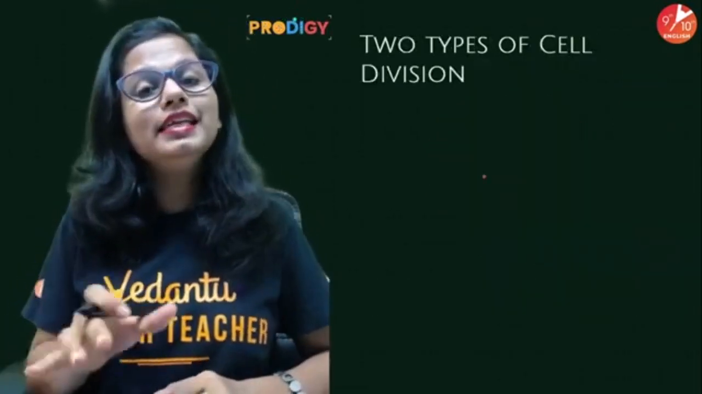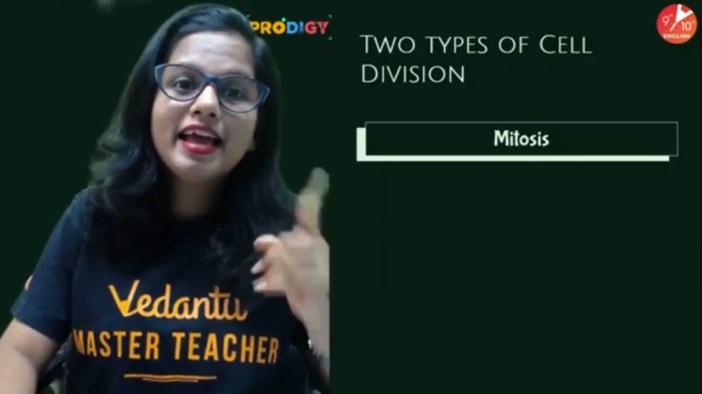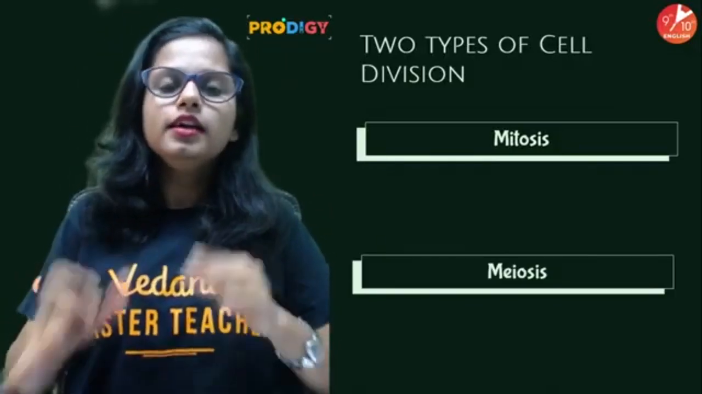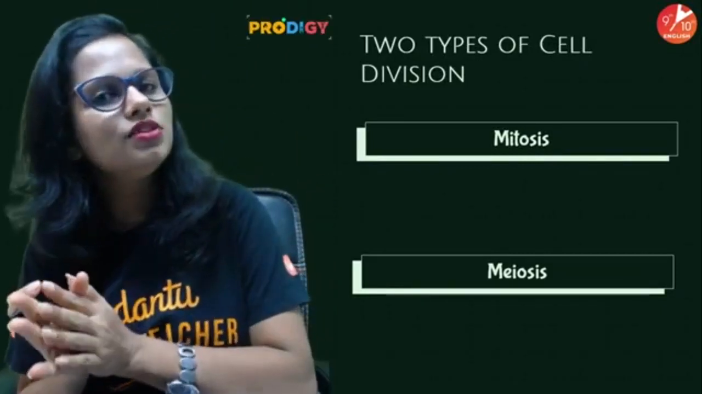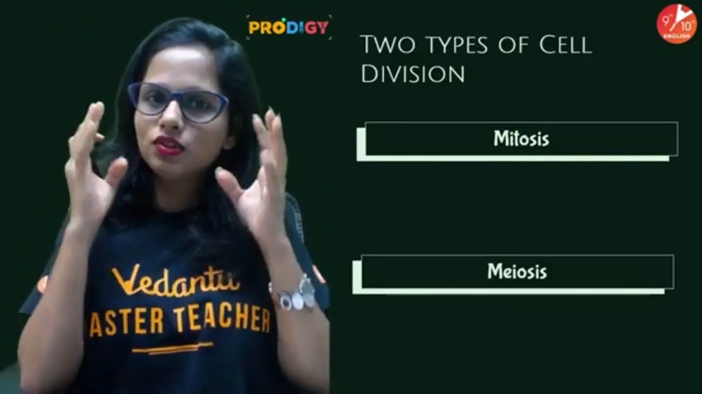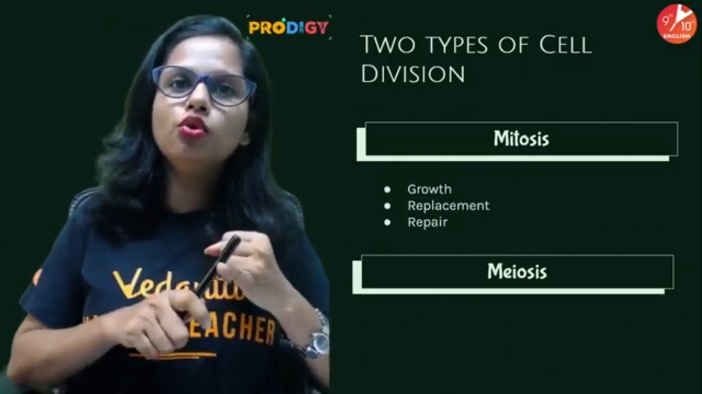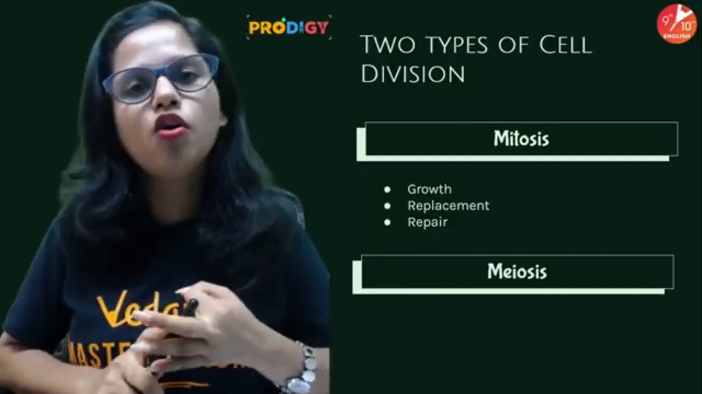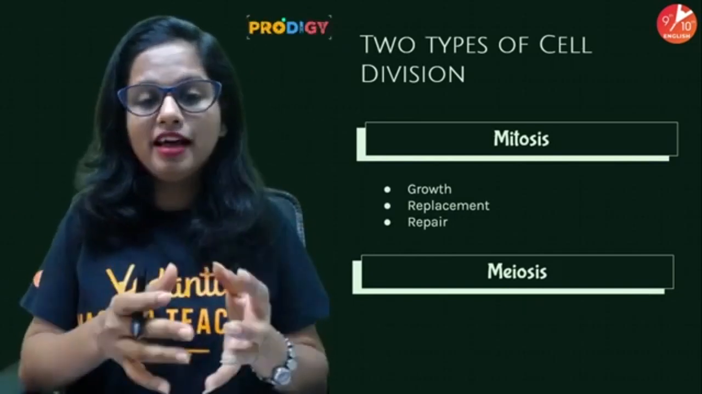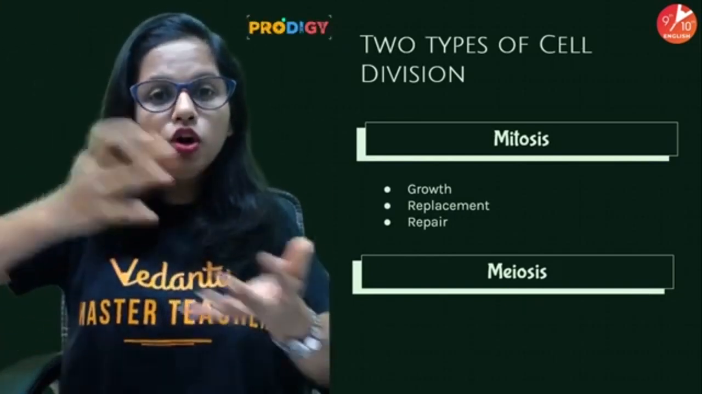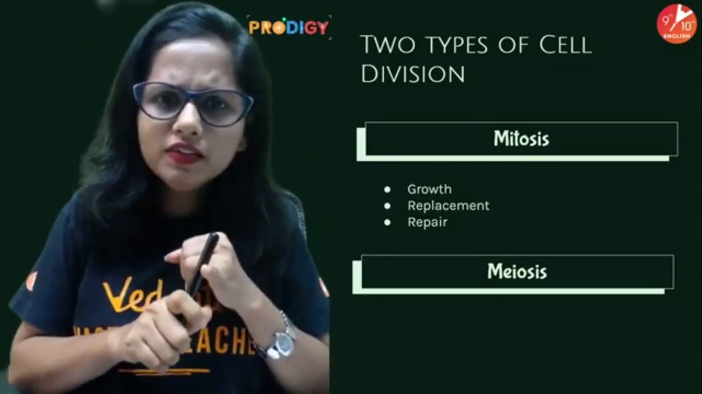Now cell division is of 2 types. How many types? 2 types: mitosis and meiosis. Mitosis serves a different purpose, meiosis serves a different purpose. So let's discuss the significance of each one of them. Mitosis helps in growth, replacement and repair work of our body. As discussed in the previous session, every individual that is born, whether it's plants or animals, we all are going to grow and mature in size, right? So it serves the purpose of growth.